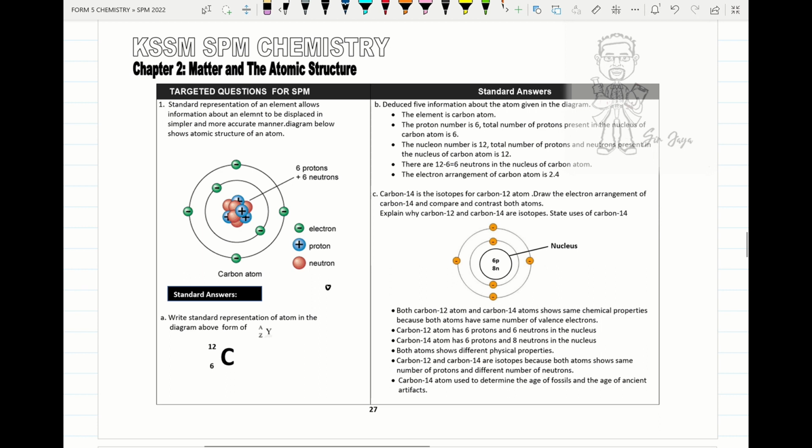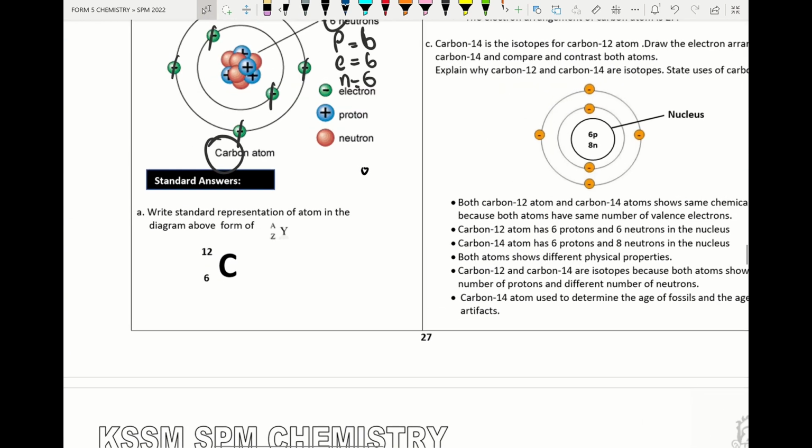So under chapter 2, we try to answer one essay question related to isotopes. So standard representation. The question: the standard representation of an element allows the information about an element to be displayed in a simpler and more accurate manner. The diagram below shows the atomic structure. So we put here proton, electron and neutron. The proton given here is 6, the electron 1, 2, 3, 4, 5, 6. So the electron is also 6, and the neutron given in the diagram is also 6. And the atom is known as carbon. So we move on to the first question.